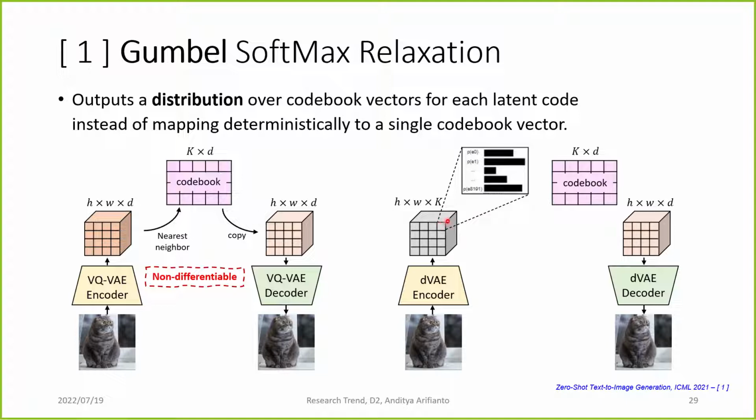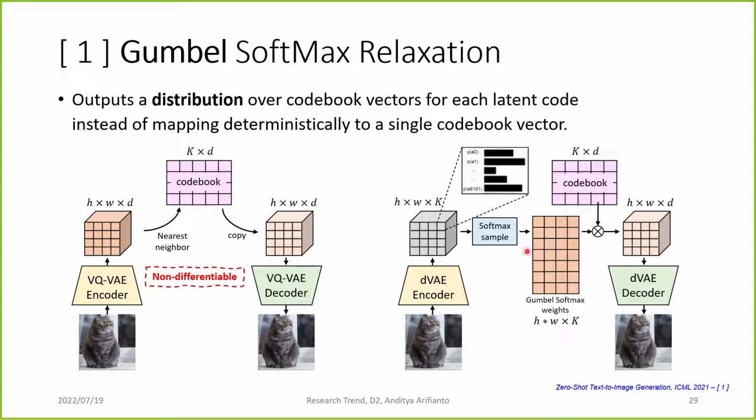With this setup, we can use softmax sampling, which is called the Gumbel softmax relaxation. We can sample from this distribution, get the Gumbel softmax weight, and then take the dot product with the codebook like attention, to calculate how much of each vector we want to use. We get the new latent code, and then feed it into the decoder to reconstruct the image. With this process, it is now differentiable, so it doesn't need a gradient skipping technique to train this model.